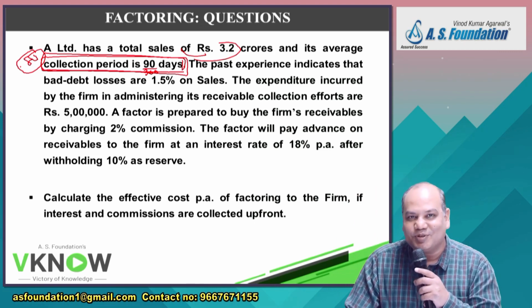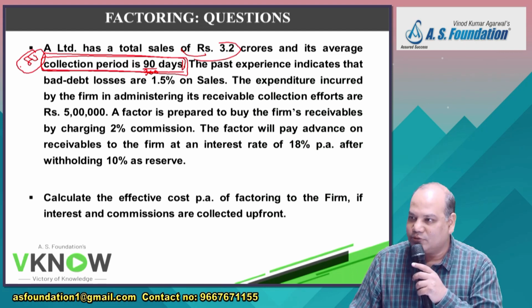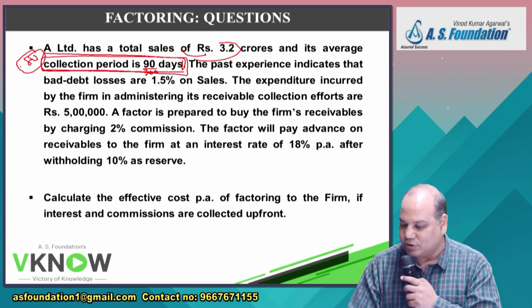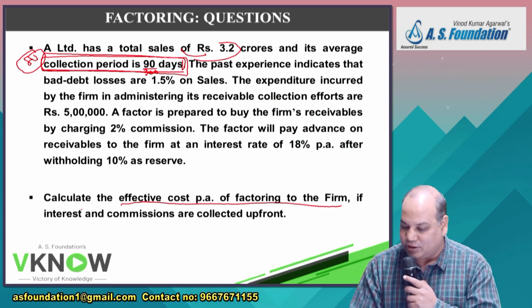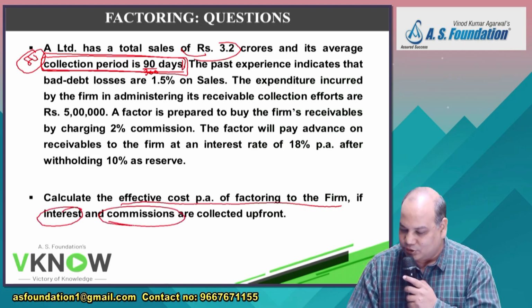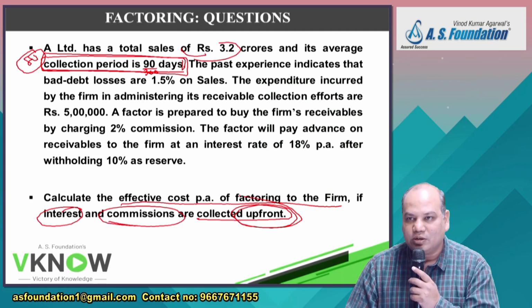In a quarter, an invoice of rupees 80 lakh is generated. Will the factor give you 80 lakh rupees as advance? Say no. 20% only. But your question is not over. Effective cost of factoring to the firm if interest and commission are collected upfront.